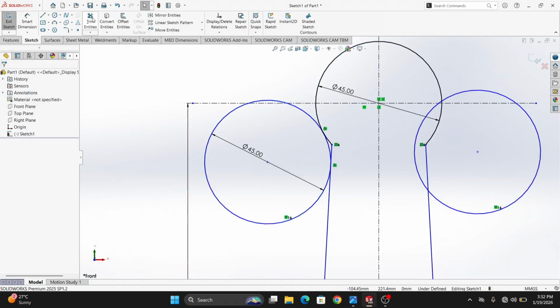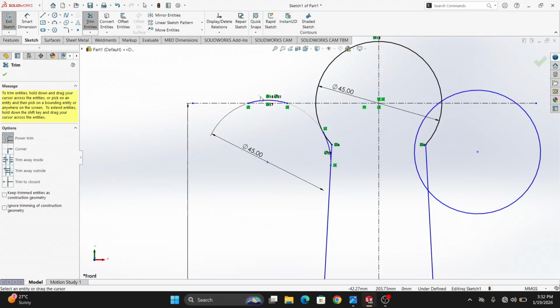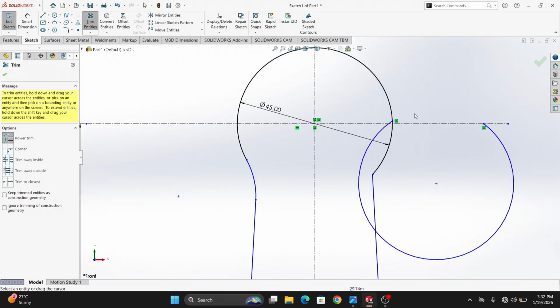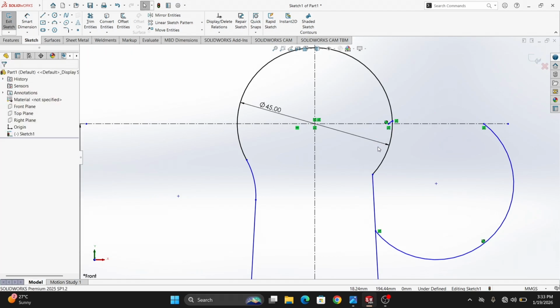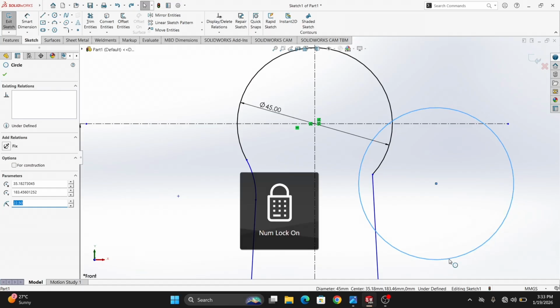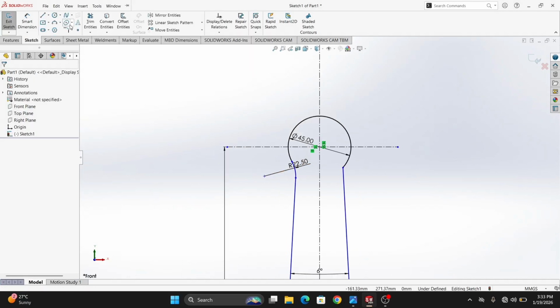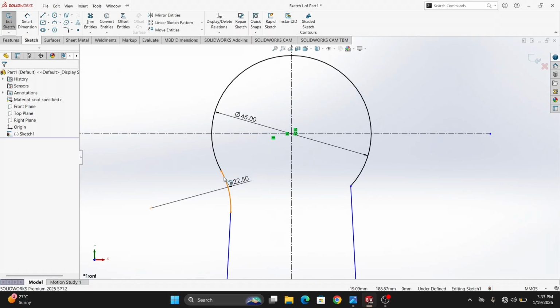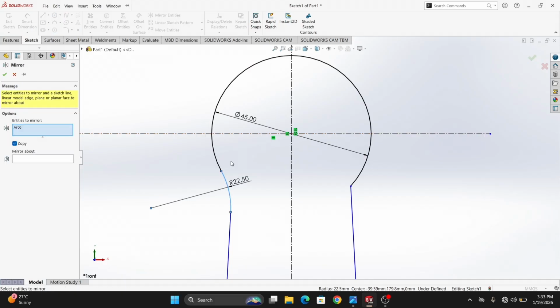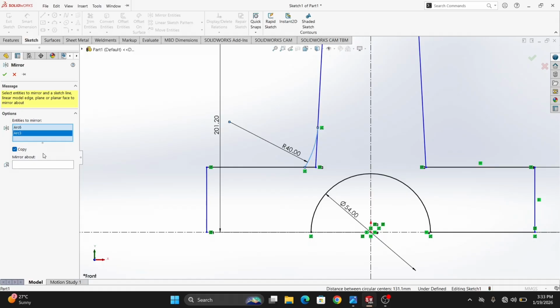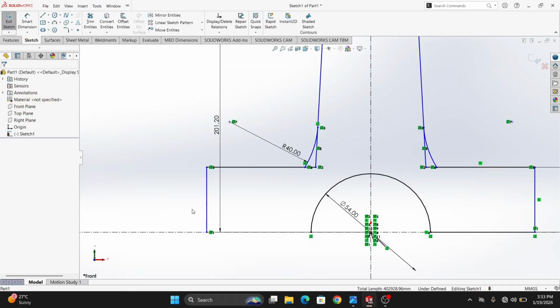Tangent. Escape it. Trim entities. Trim it. This one trim it. Okay. This one trim it, and also. Oh no, delete it. Okay, escape it. Do a smart dimension here. Radius 22.5. Okay, escape it. And make this one here. This and select this one. Mirror about this. Make it, right click.